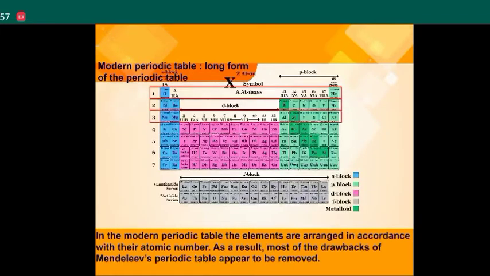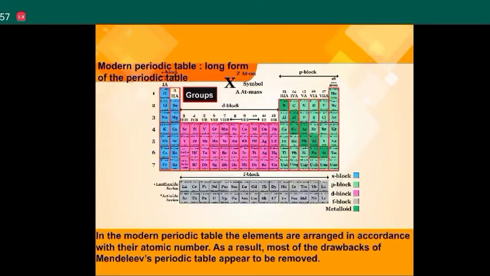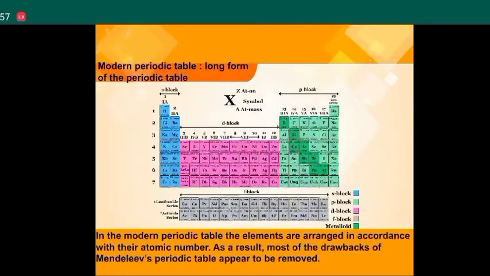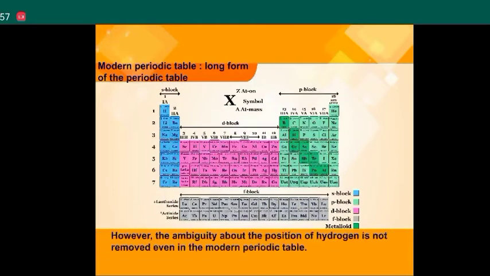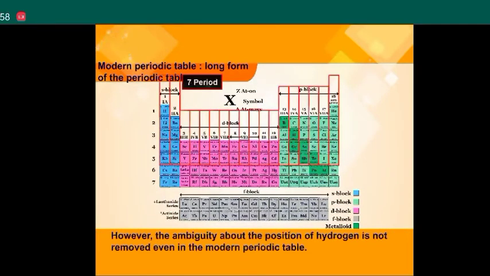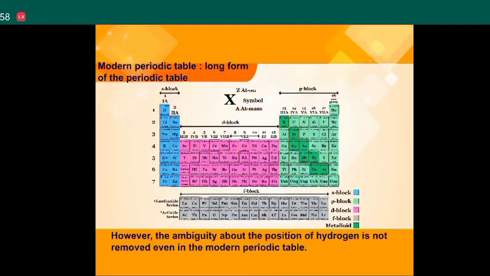In the modern periodic table, the elements are arranged in accordance with their atomic numbers. As a result, most of the drawbacks of Mendeleev's periodic table appear to be removed. However, the ambiguity about the position of hydrogen is not removed even in the modern periodic table.